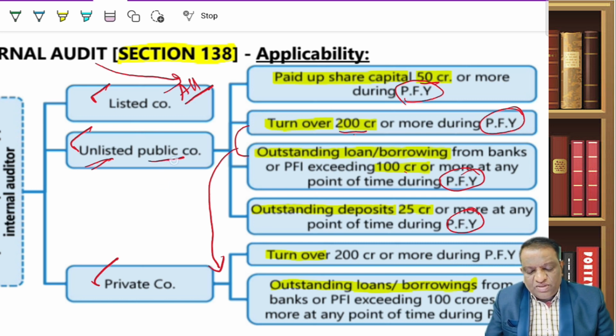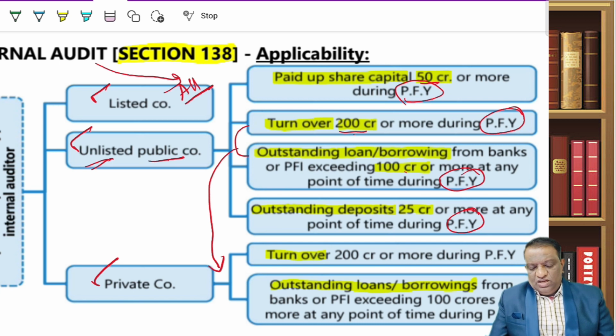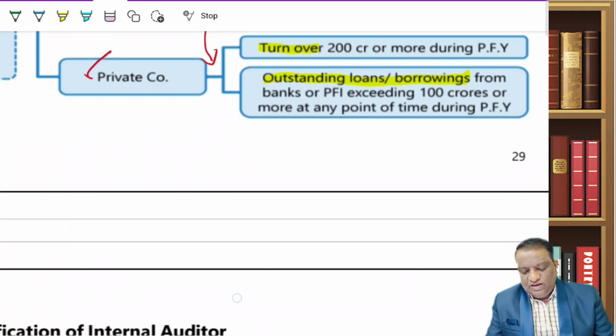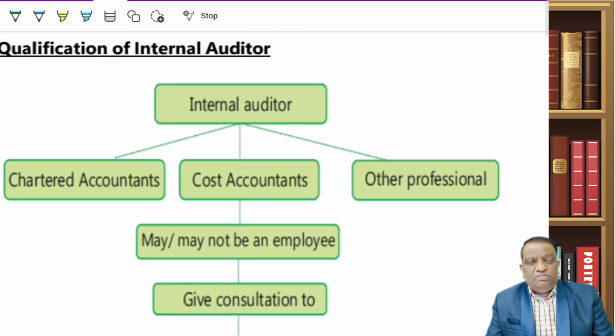If you are an unlisted public company, then you have to look at four criteria. If you satisfy any one condition, internal audit becomes mandatory. If you are a private company, the turnover and outstanding loans, if you satisfy any one of them, it becomes mandatory for it. Then all this you study in a little more detail in your audit paper.